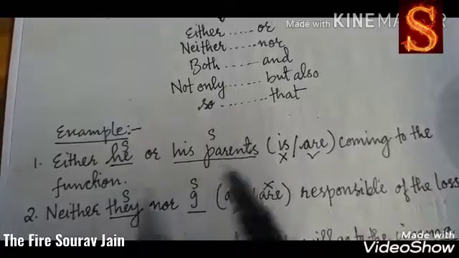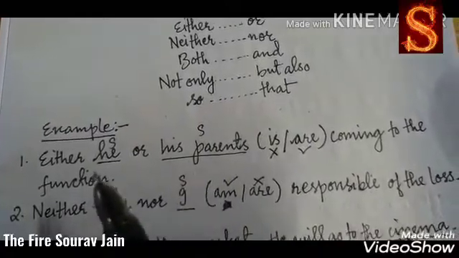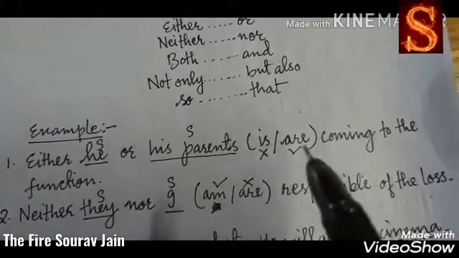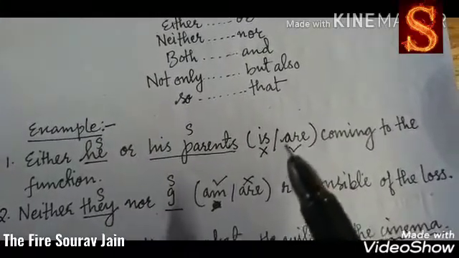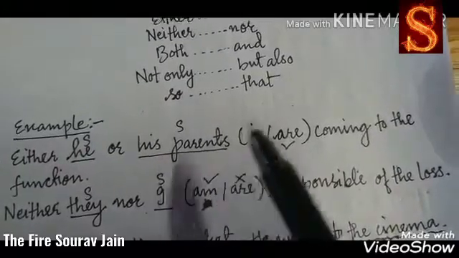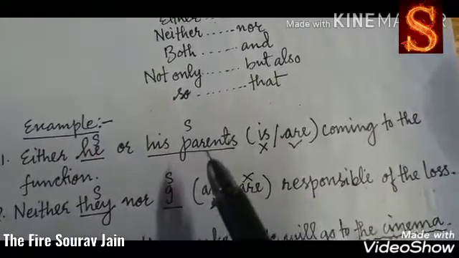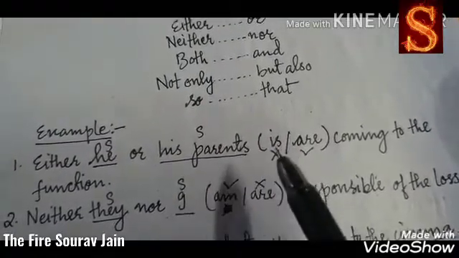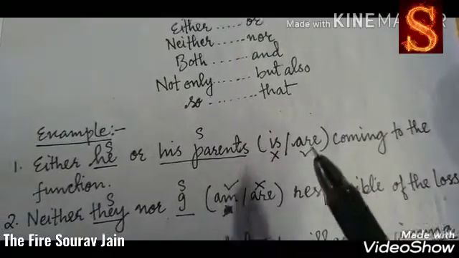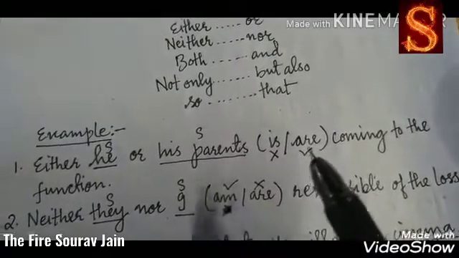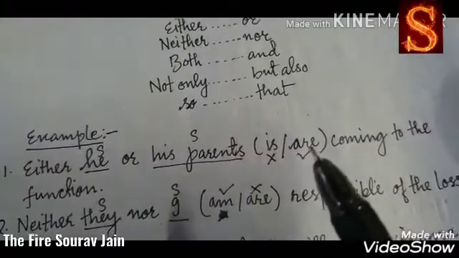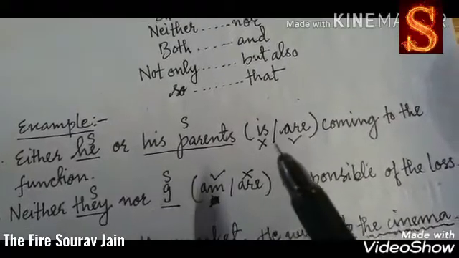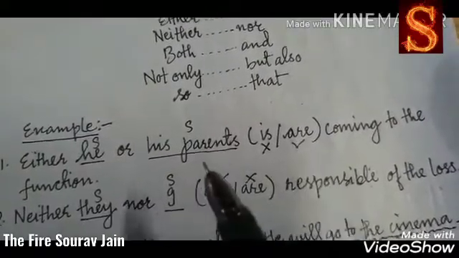Whenever we connect with either or, we have two subjects, and we need to agree the verb to the closest subject. The closest subject to the verb is his parents. Therefore his parents is plural, so we cannot use is. We shall use are. So this is what you need to keep in mind. You need to know which verb to use. That is agreement of the verb to the subject.